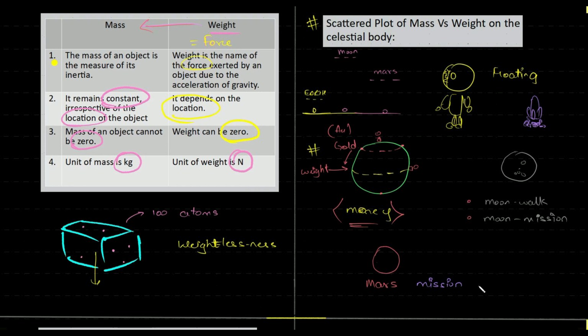It's a small concept, I won't say it's a big concept. Technically it's only this, but the applications you can see are so many. Some idiotic thing like buying gold from there and coming over here to talk about it, it's fun, I agree. Even I like the idea, but it's not practical. And this is all practical: moon mission, moonwalk, Mars mission. There's a movie based on Mars also, where you send a person over there and he comes back. You should watch that. You'll understand. Okay guys, so all of that you can understand.